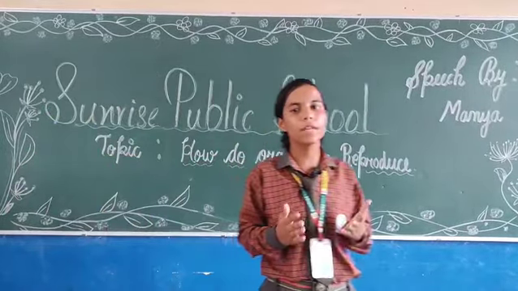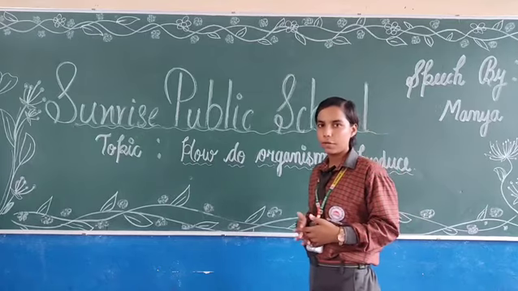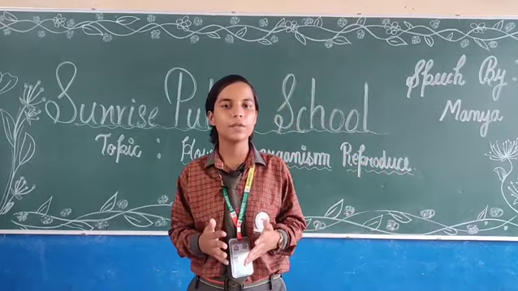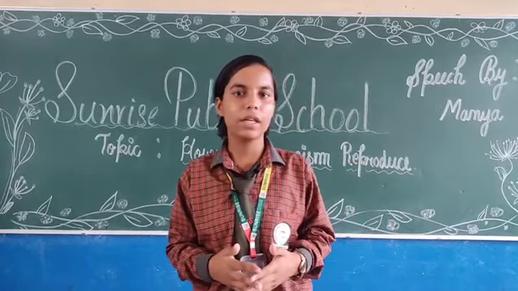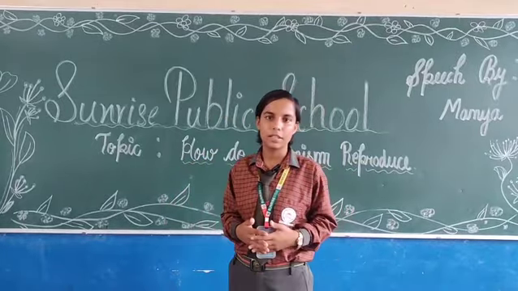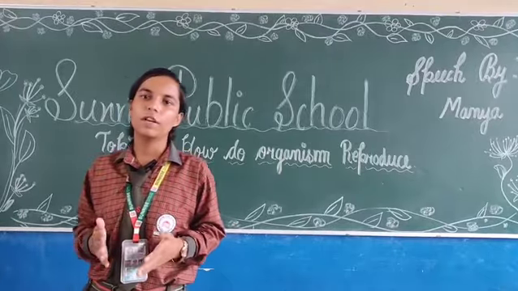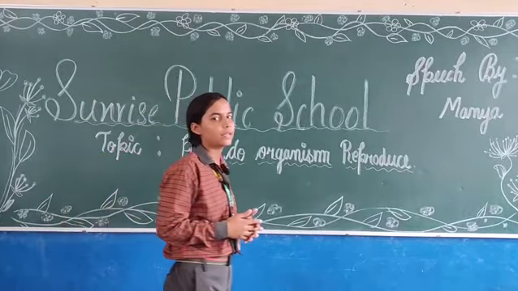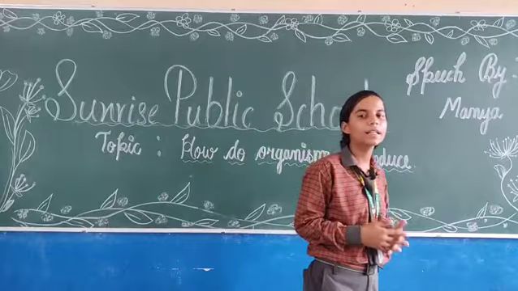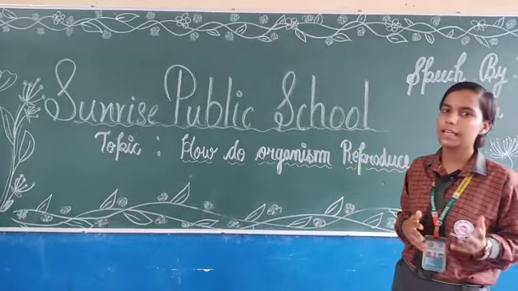Now, the last type of asexual reproduction is spore formation. A spore is a resting stage which is covered by a thick protective layer during unfavorable conditions. But when it gets favorable conditions, the thick protective layer bursts and each spore gives rise to a new individual. Now, our next topic is sexual reproduction in animals.